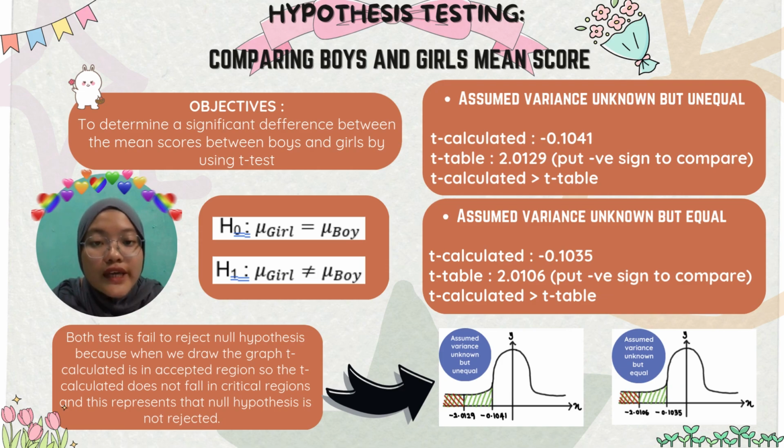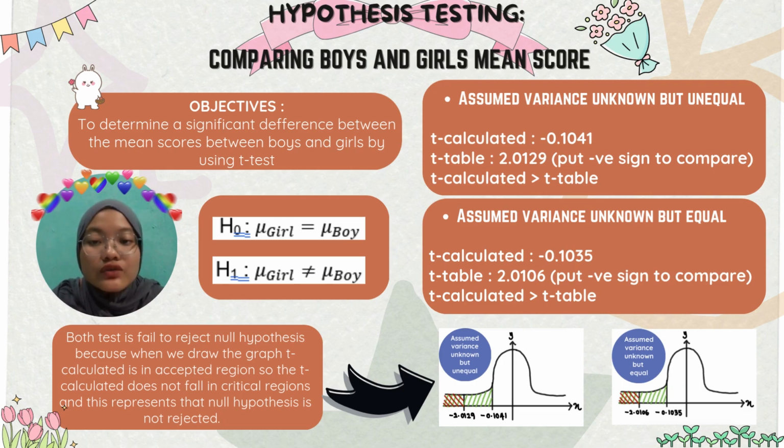For t table, we get 2.0129. So for the t table, we put a negative sign to compare the t calculated and the t table. So the result we get is t calculated is greater than t table. This method is also the same for assume variance unknown but equal. The t calculated is also greater than t table.